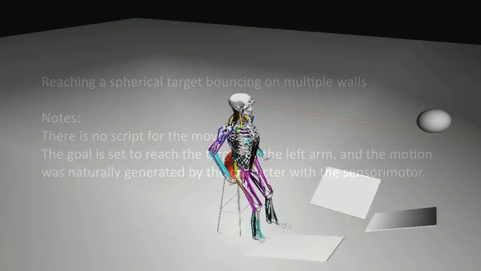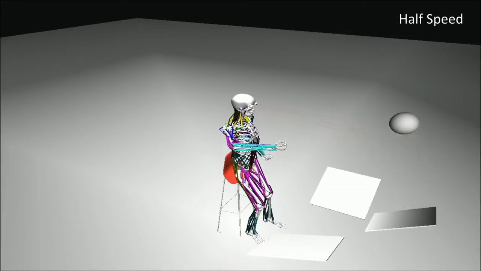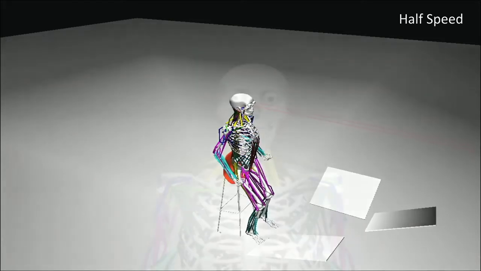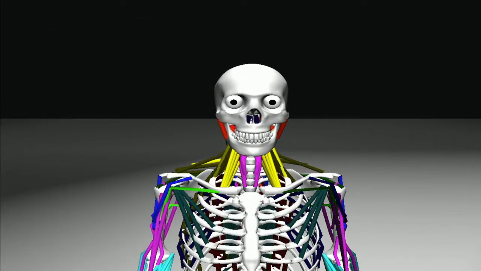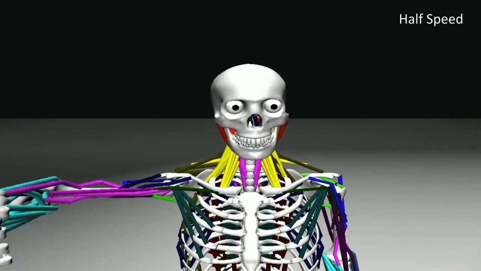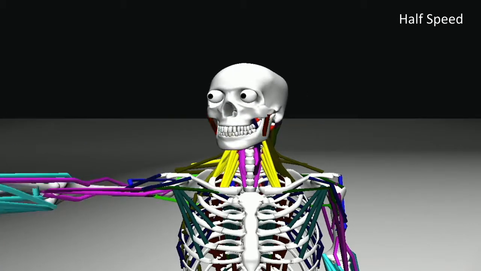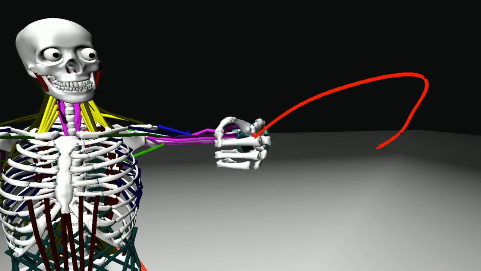Here is a simulation of the biomechanical virtual human observing and intercepting a bouncing ball. The movements of the eyes, head, and arms are produced naturally. Finally, the virtual human's deep learning-based sensorimotor control system enables it to draw shapes and write using its finger.